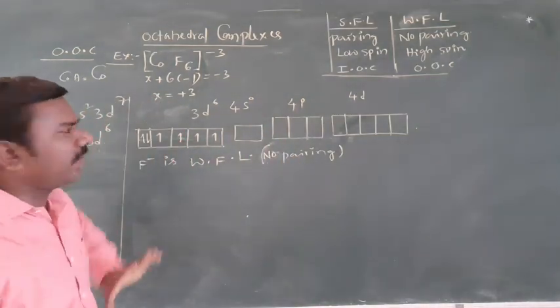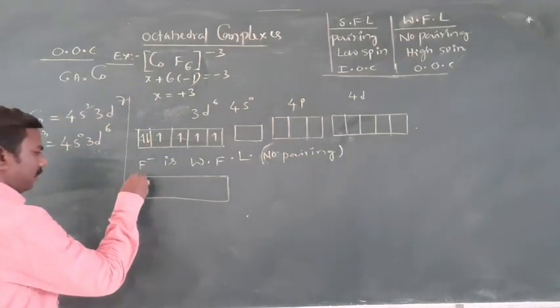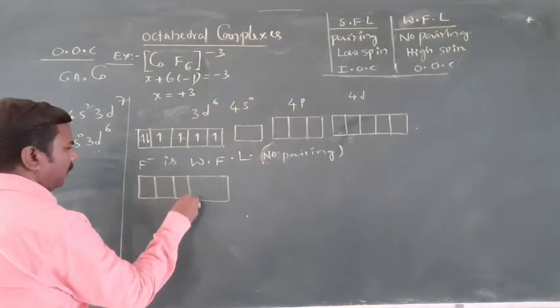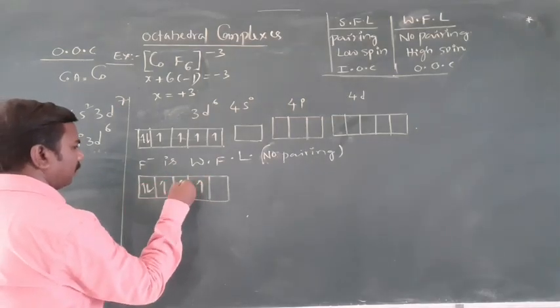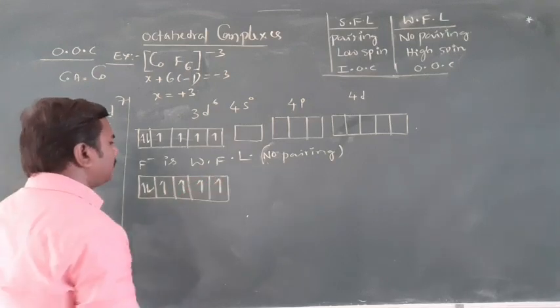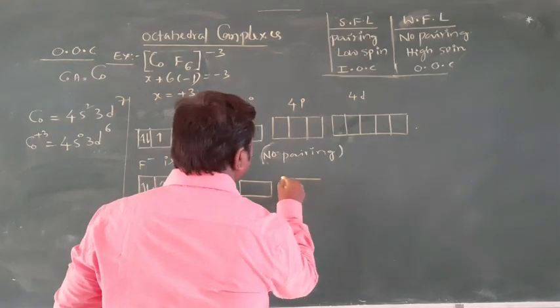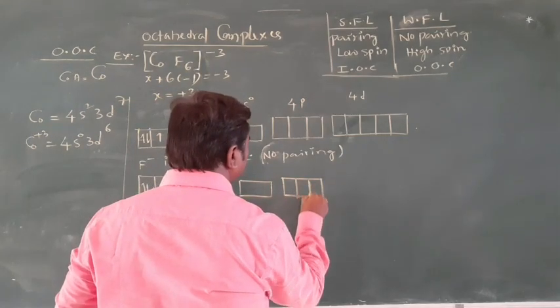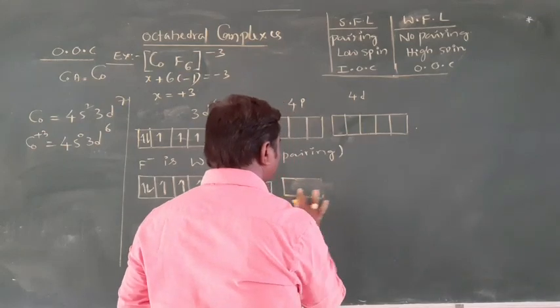No pairing means this configuration must remain as it is again. So here totally 5, 4p as it is, and next one is 4d.